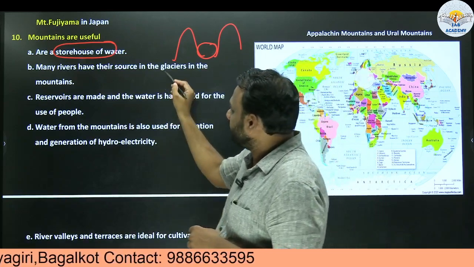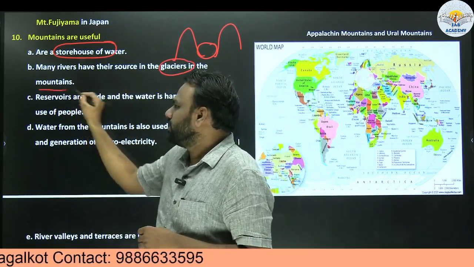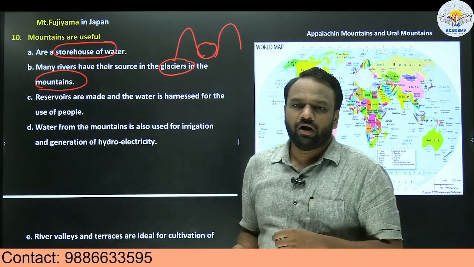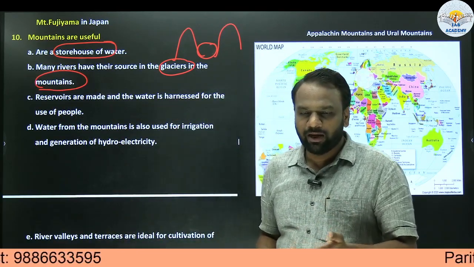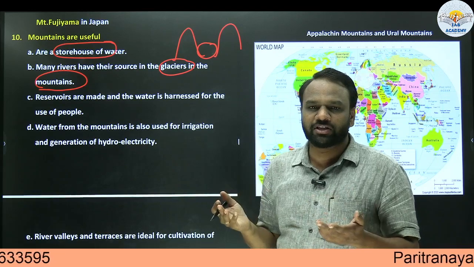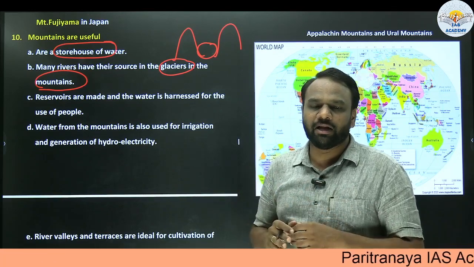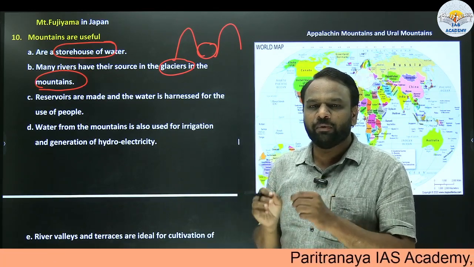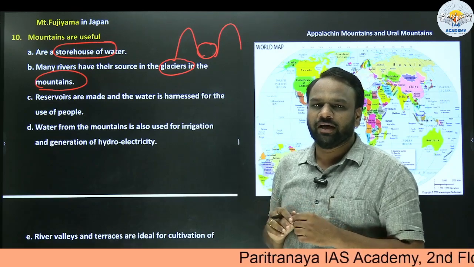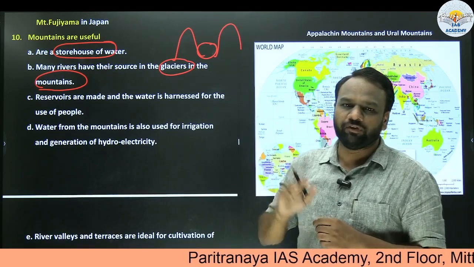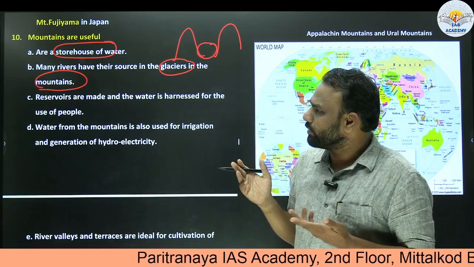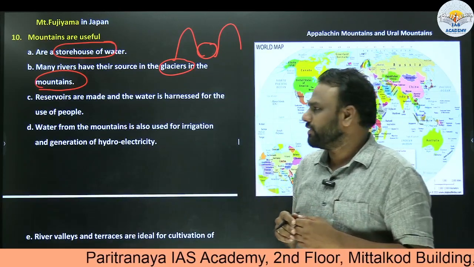Next, many rivers have their source in the glaciers in mountains. As we discussed before, especially when it comes to the Himalayan mountain ranges, the glaciers present in these ranges act as an important source of water to most of the rivers, most of the rivers in northern India. In this fashion, mountains also act as the source of rivers.